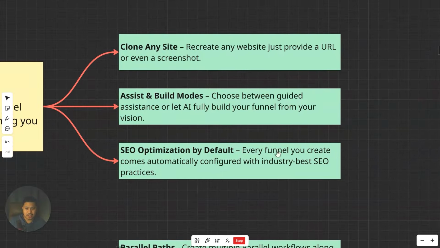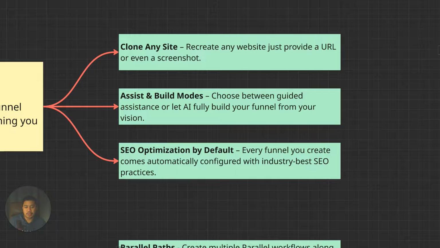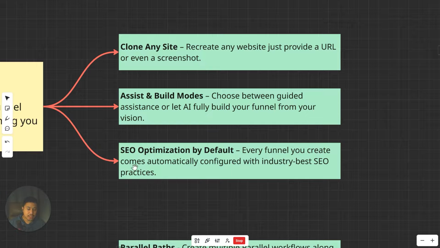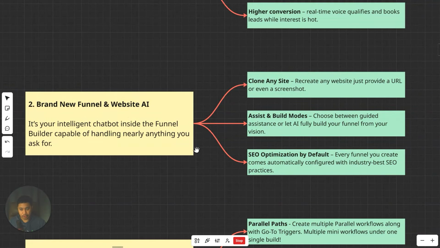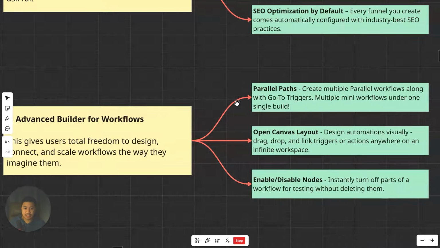For the third capability, it will be SEO optimized or search engine optimized by default. You don't need to go through the metadata anymore. You don't need to go through adding certain keywords anymore just to make it search engine optimized. Every funnel you create comes automatically configured with industry best SEO practices. And so this will take a lot of work out of your plate as someone na nagbe-build ng funnels or websites.